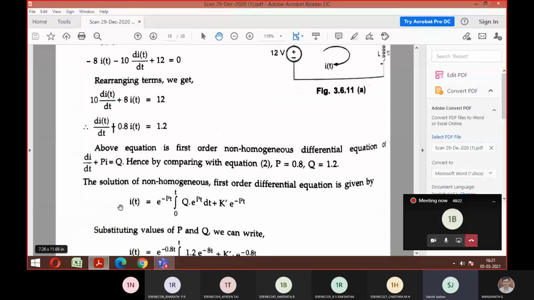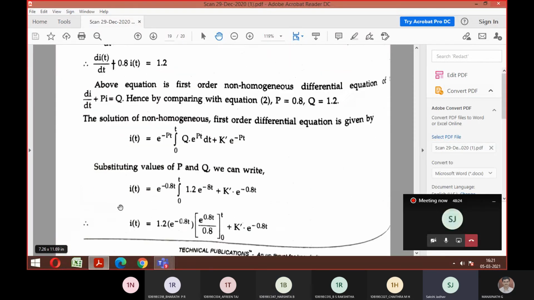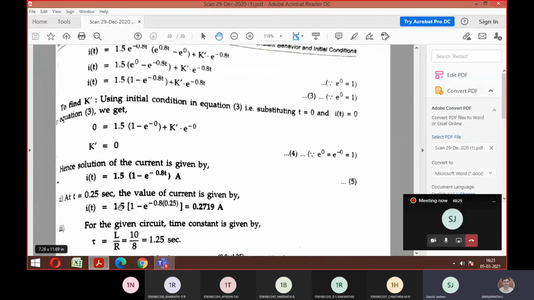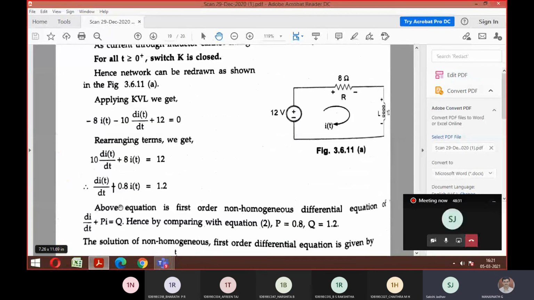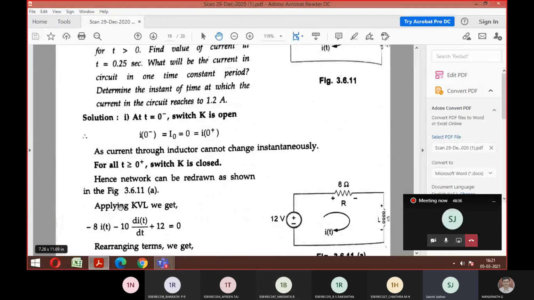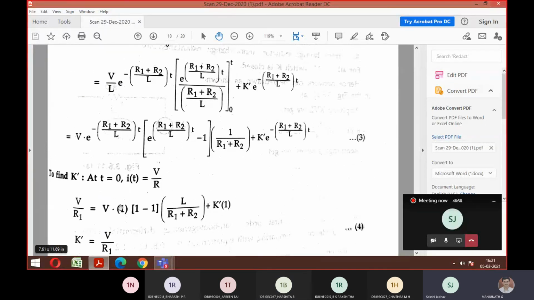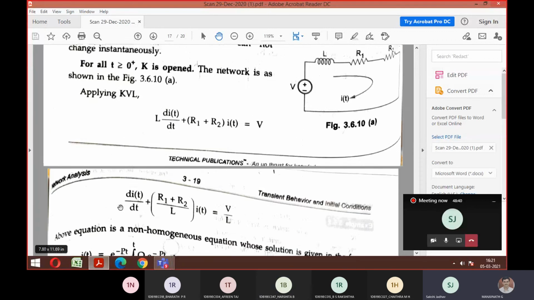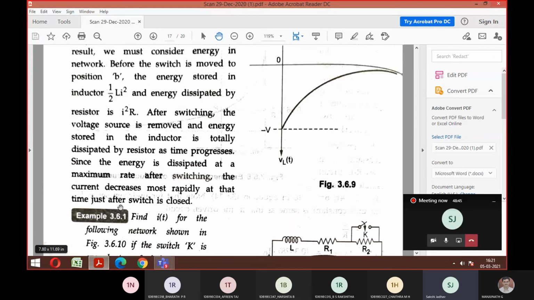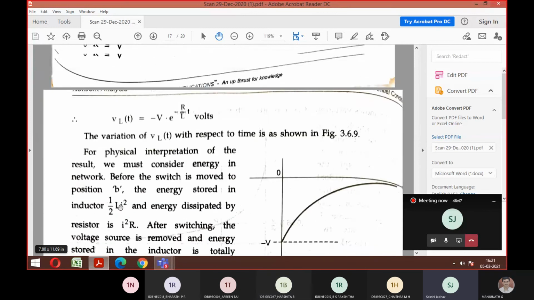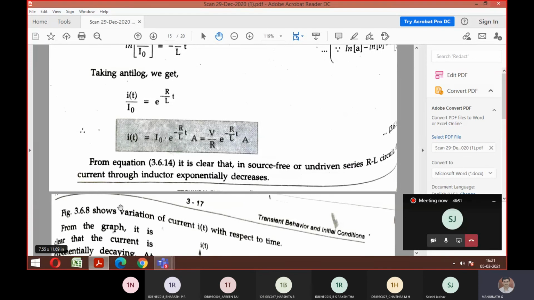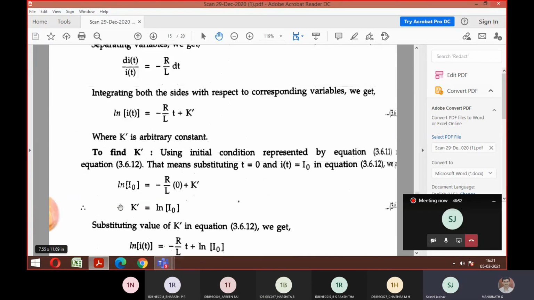Sir, in RL driven excitation, that log, how did e raised to minus R upon L come? In derivation or problem?